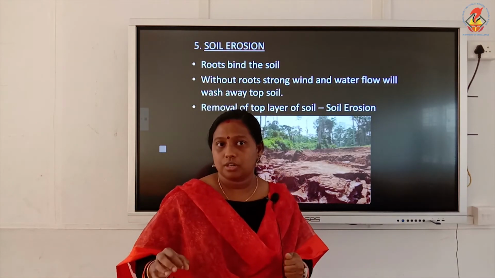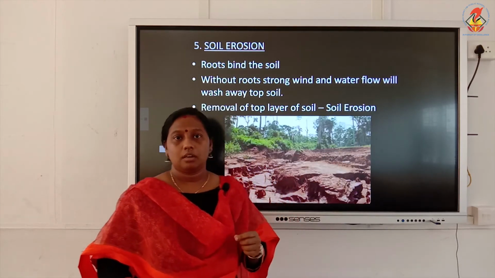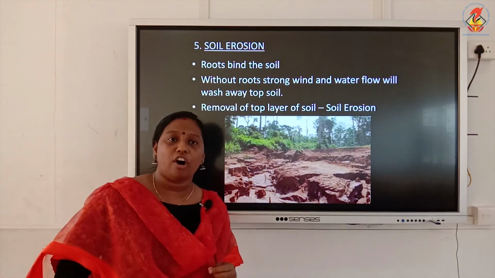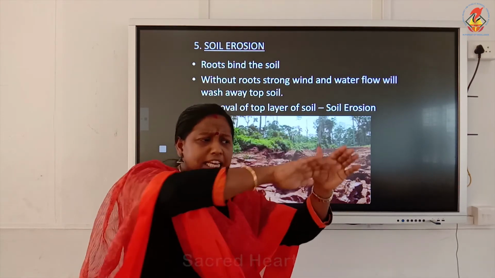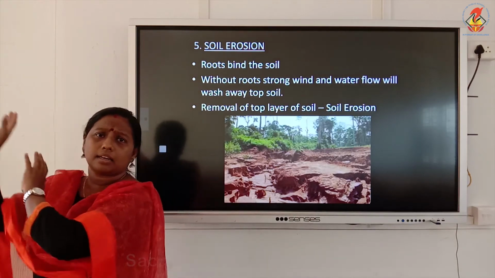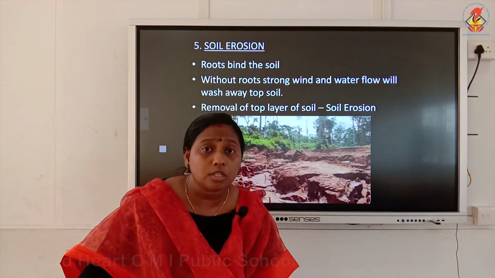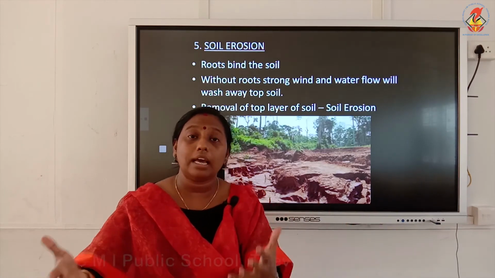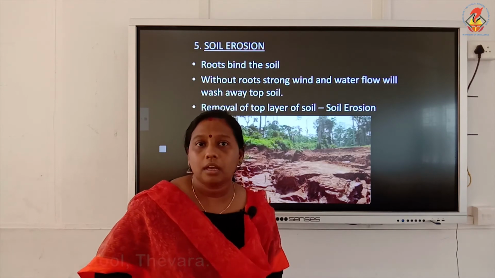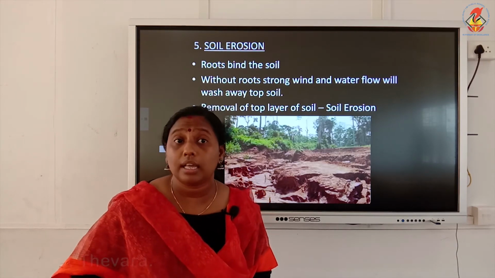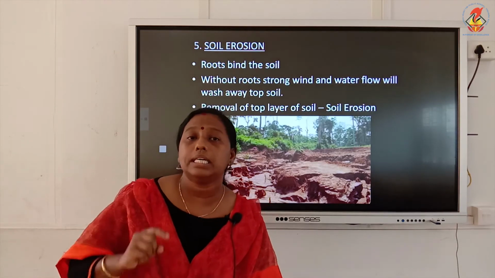And when the soil becomes loose, a strong wind or a heavy rainfall can easily take away the top layer of the soil. The topmost layer of soil is very loose, so a strong wind or a heavy rain can definitely take it off. And you know something, this topmost layer of soil is the most fertile soil. Fertility is more in this topsoil.